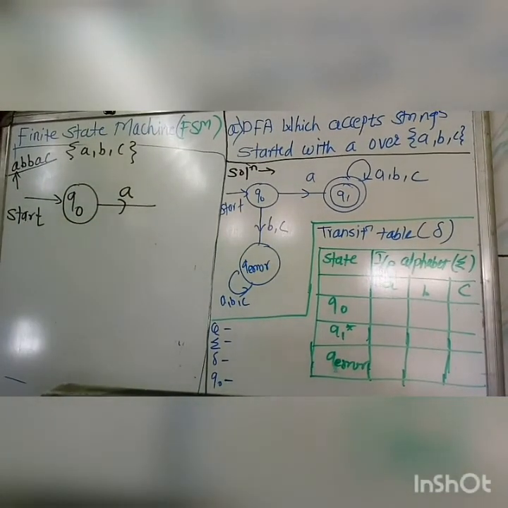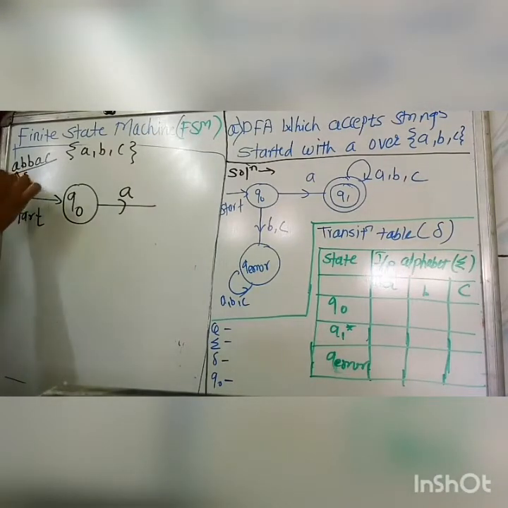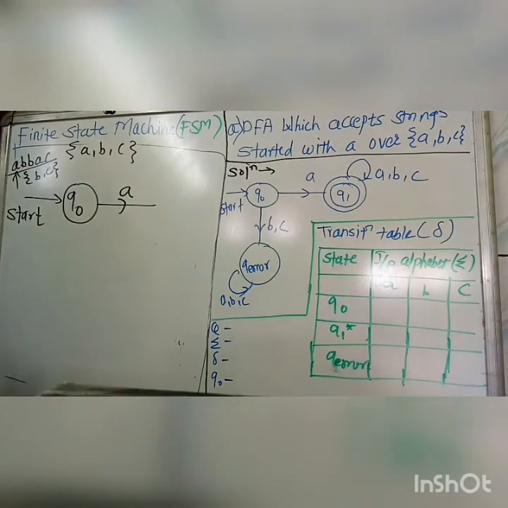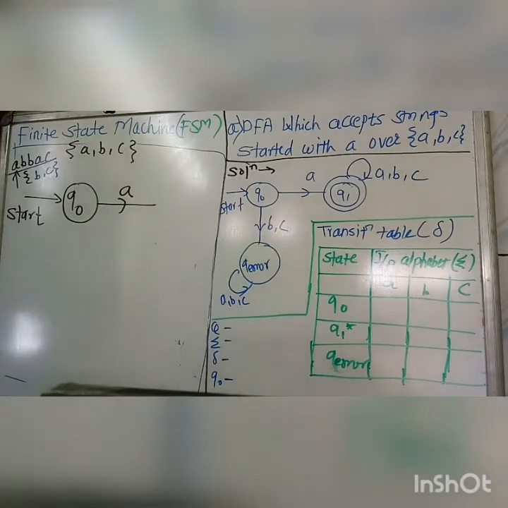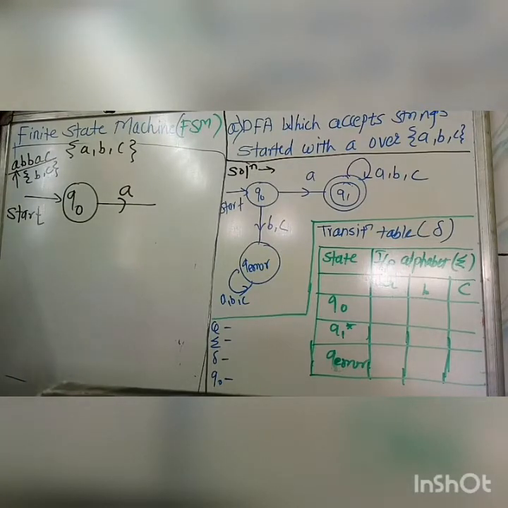Means you move to the next state. But there may be possibilities that any letter from B or C may come at the start state. So what will we do in such situations? We have to bypass it outside our machine. Means we don't allow these inputs to come into our machine.